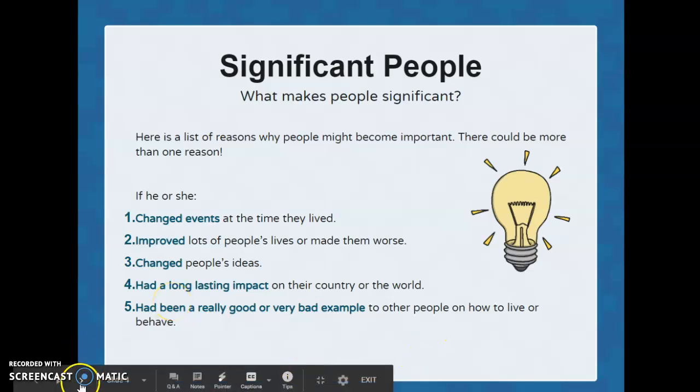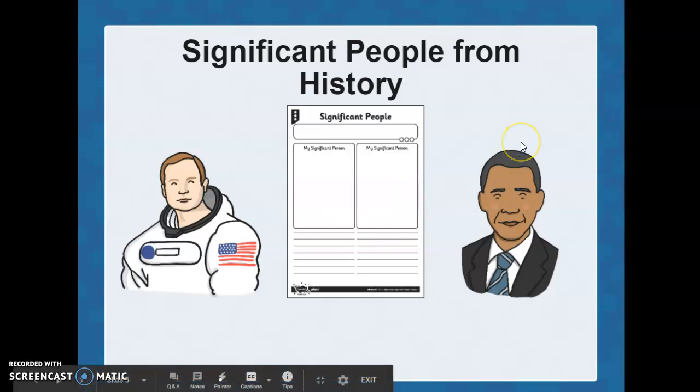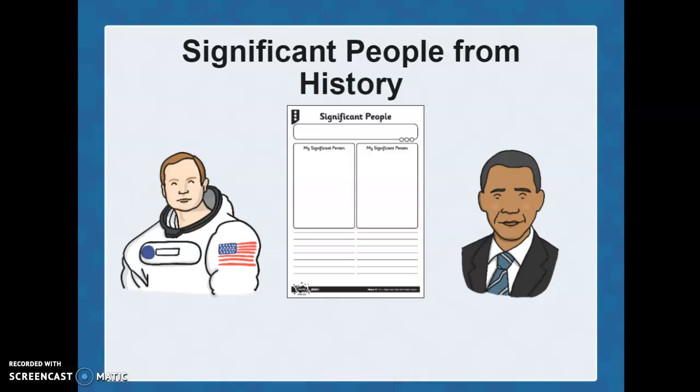Now, what you're going to think about today is significant people from history, okay. And you're going to think about two significant people. One of them is going to be from history, and one of them is going to be from your life. So on this side, you're going to do my significant person. This can be somebody in your life, okay? Like I said, it could be somebody in your family, it could be a friend. You're going to draw a picture and label it. So you might want to split your book in half, okay? And have a picture here.